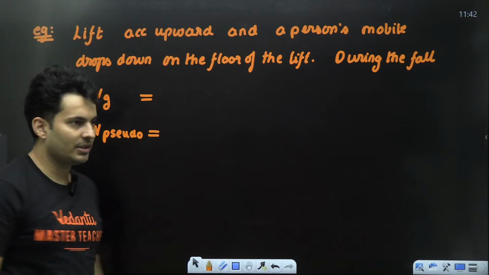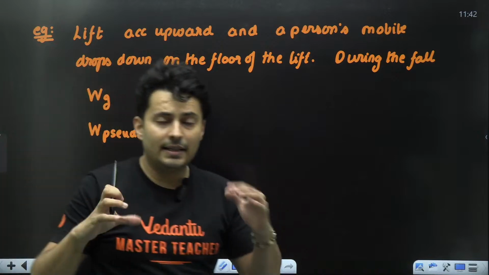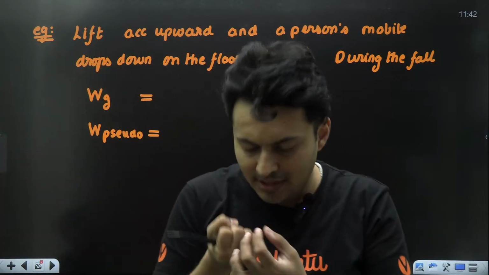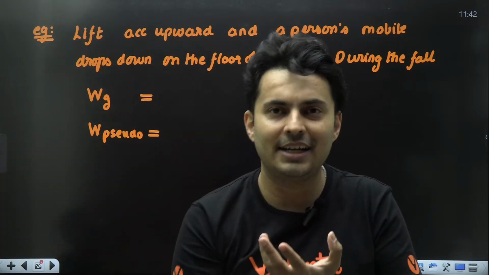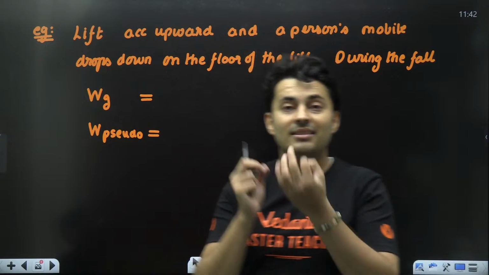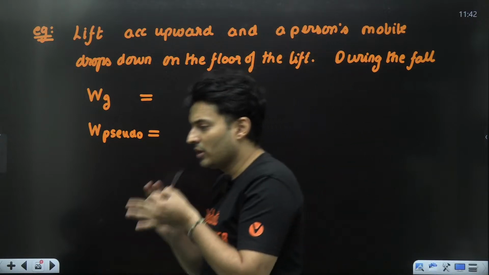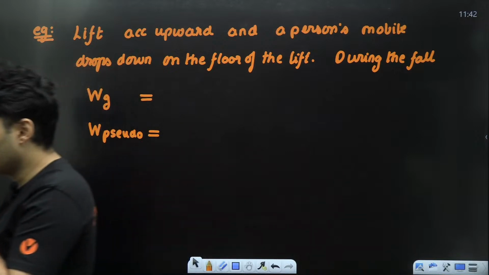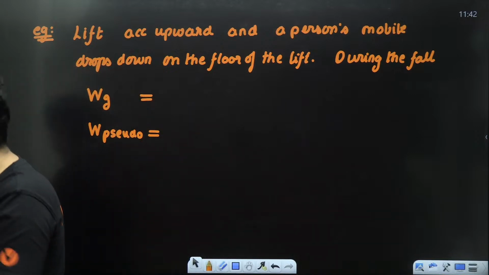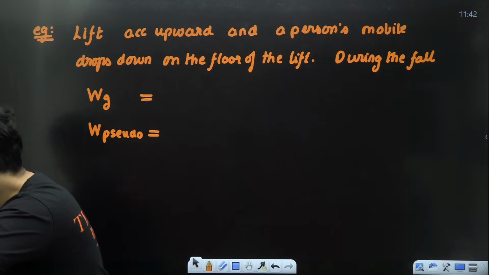That is the question. A person is inside a lift and by mistake, the mobile phone slips out of his hand and it falls down on the floor. So in this scenario, will the gravity do positive work, negative work? Will pseudo force do positive or negative work? Come on, think about it. How are you going to do this?